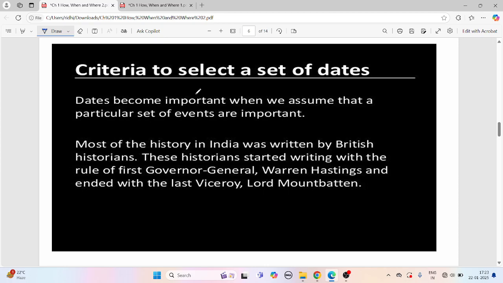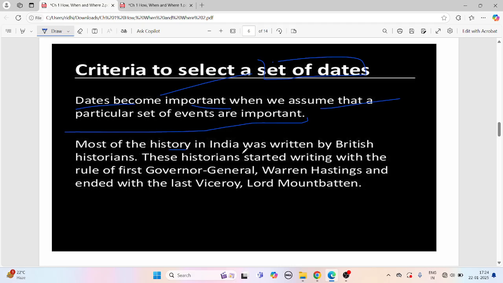What is the criteria, the thinking behind our set of dates? Dates became important when we assume that a particular set of events are important, right? Your birthday is important, and your family members' birthdays and anniversaries are important to you. Similarly, dates become important only when we assume that this is important to remember. This is something that cannot be forgotten.